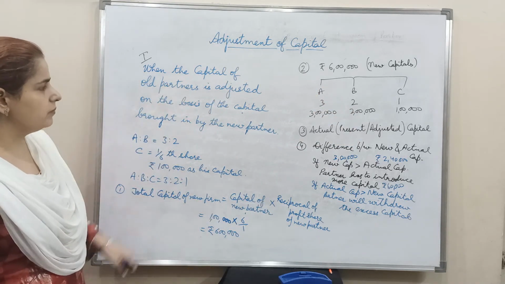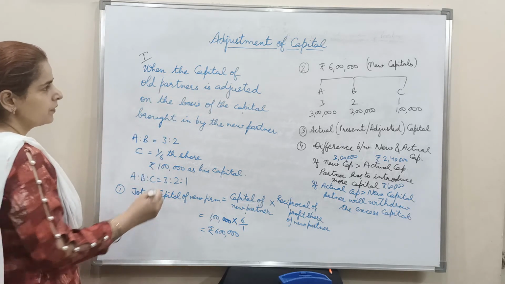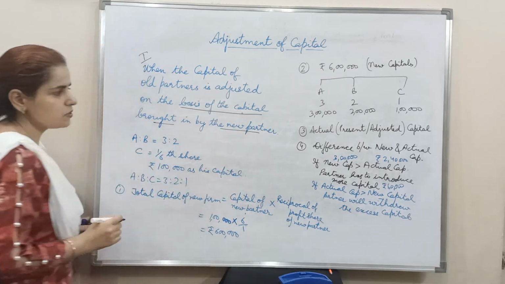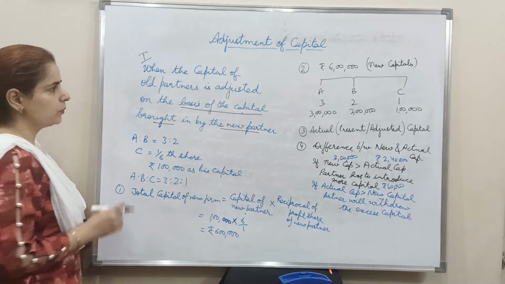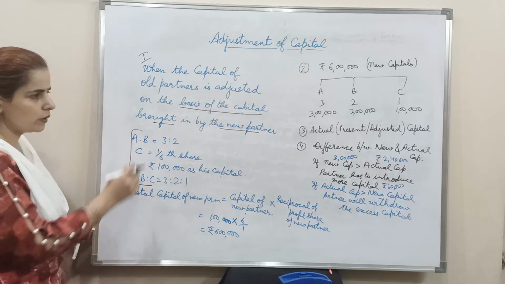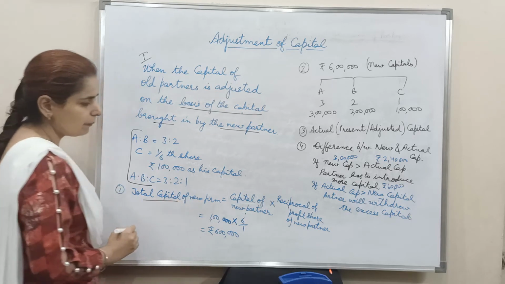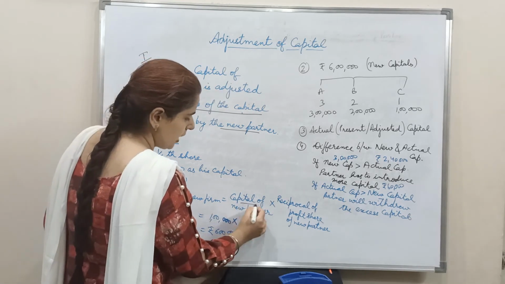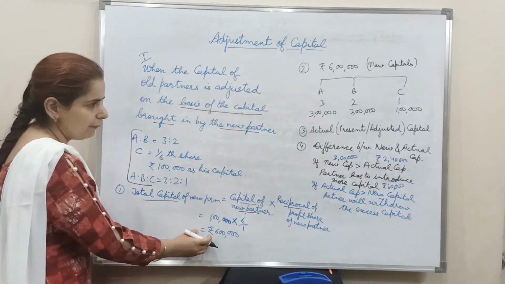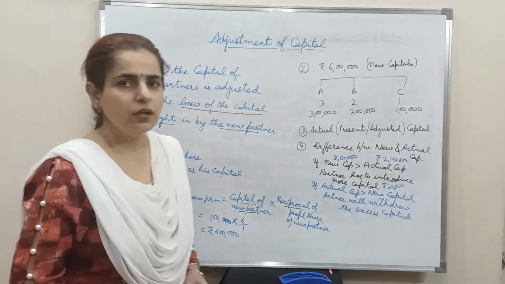So the first method being discussed here is when the capital of old partners, that means A and B, is adjusted on the basis of the capital brought in by the new partner. That means on the basis of the capital brought in by the new partner, the capitals of old partners have also been adjusted. So what is the procedure? Firstly, we are to find out the total capital of the new firm. Total capital will be calculated by multiplying capital of the new partner with the reciprocal of his profit share. This total capital will be divided amongst the partners in their profit sharing ratio. That comes out to be new capital.